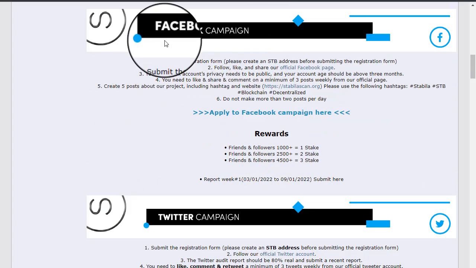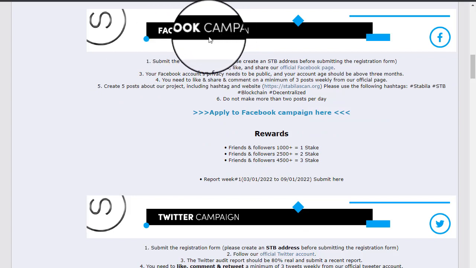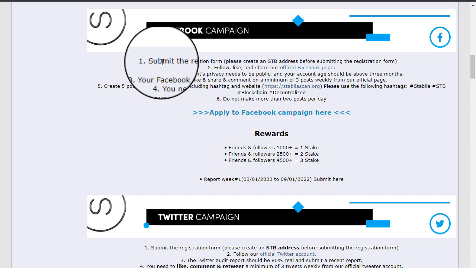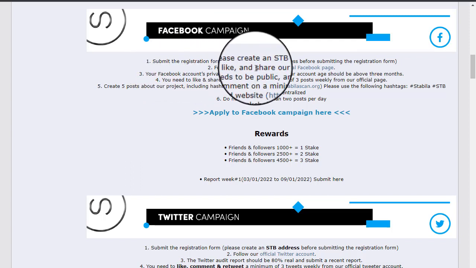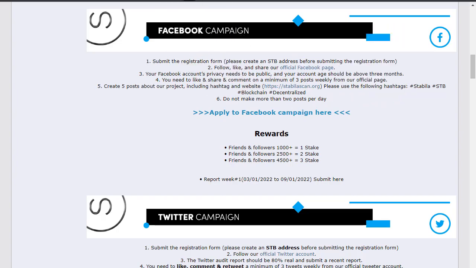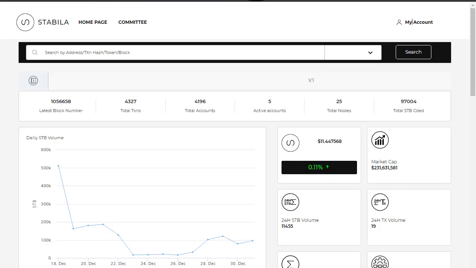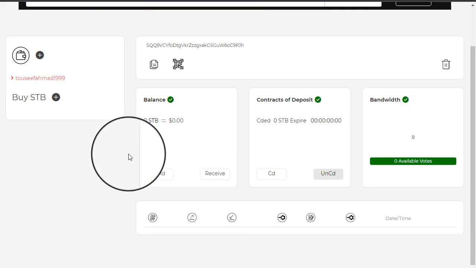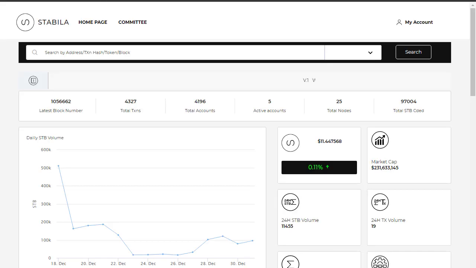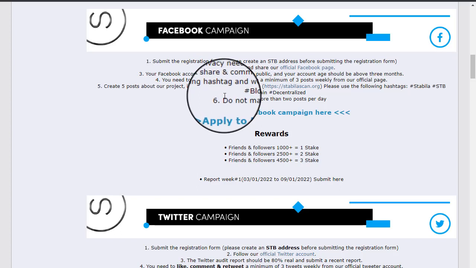So they have a first campaign. The first campaign is the Facebook campaign. You need to submit the registration form. Please create an STB deposit address before submitting the registration. You have a deposit address, so copy this address and submit it in the Google form.